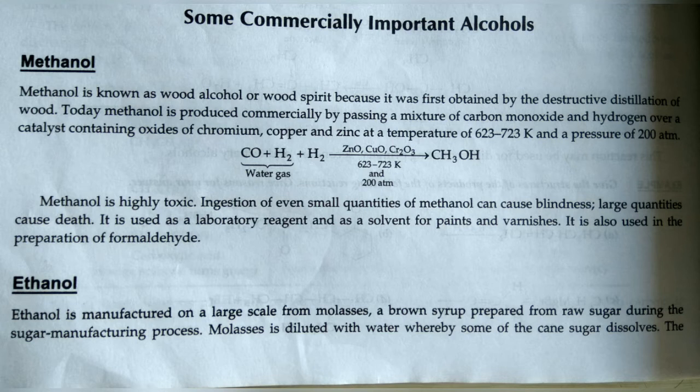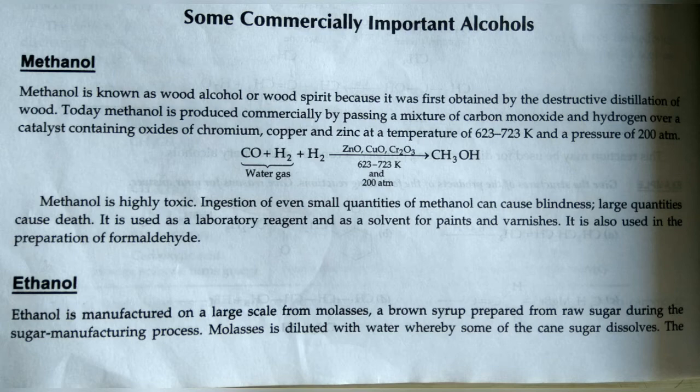Next, we talk about ethanol. Ethanol is manufactured on a large scale from molasses. What is molasses? A brown syrup prepared from the raw sugar. During the sugar manufacturing process, molasses is diluted with water, whereby some of the cane sugar dissolves. The dilute solution is fermented with yeast. The enzymes invertase and zymase are present in the yeast. Invertase converts sugar into a mixture of glucose and fructose.